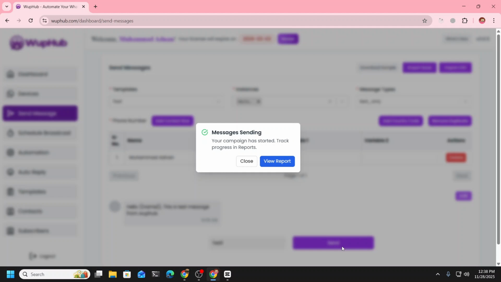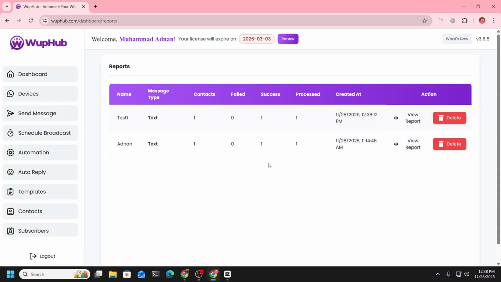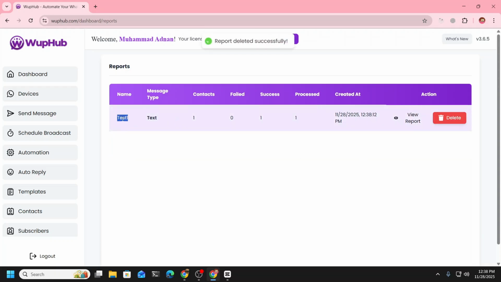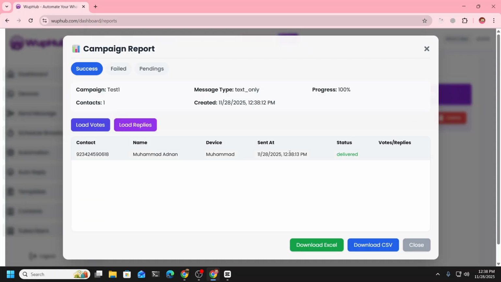notification on WhatsApp. I have already received this message. So you can go into reports and it will show you in the report. This is the campaign name. I sent one before, but anyway, this is the one we sent now. You can view the report. The message got delivered.